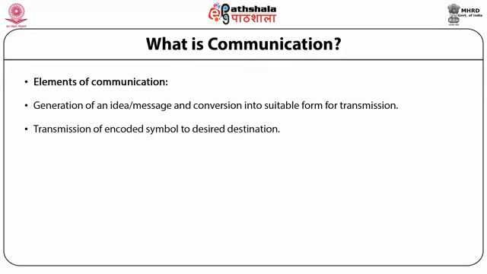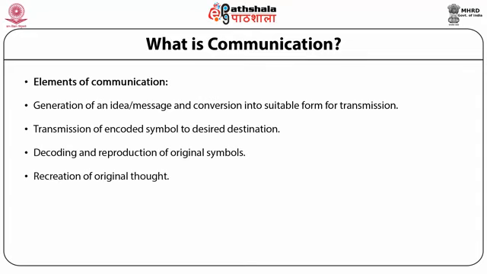Second, transmission of the encoded symbols to the desired destination. Third, decoding and reproduction of the original symbols. And lastly, the recreation of the original thought.